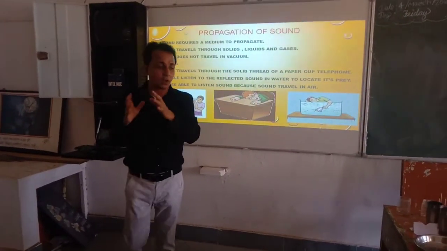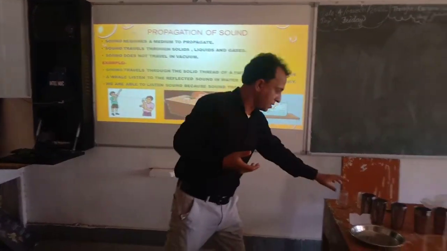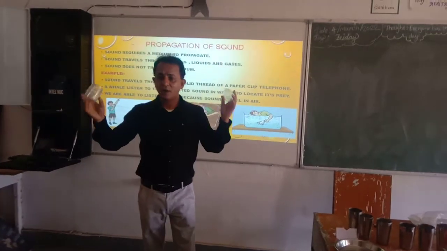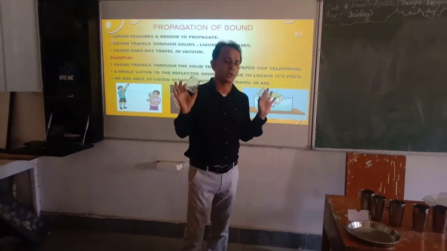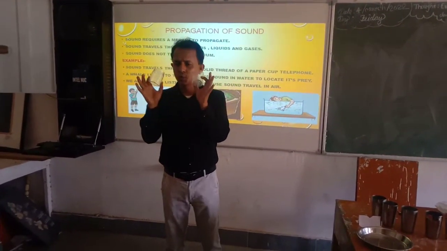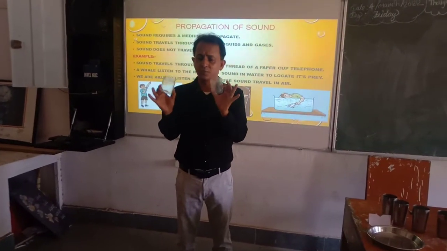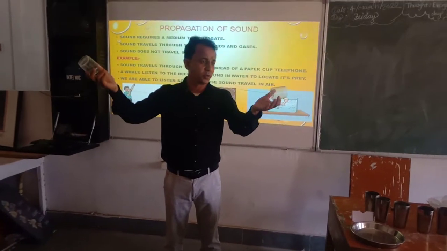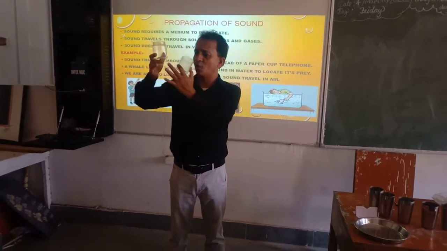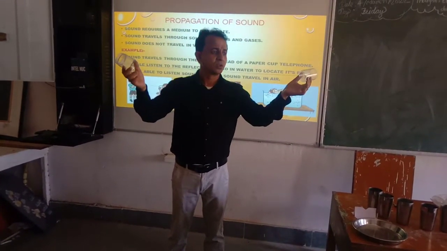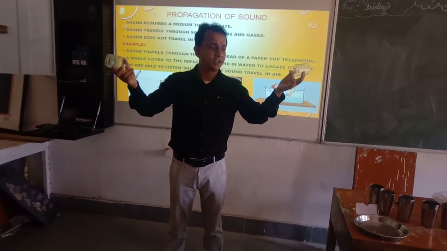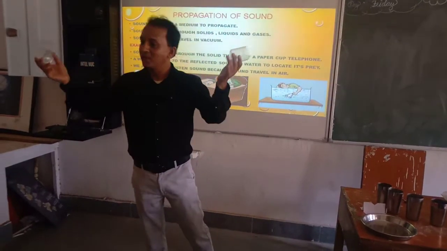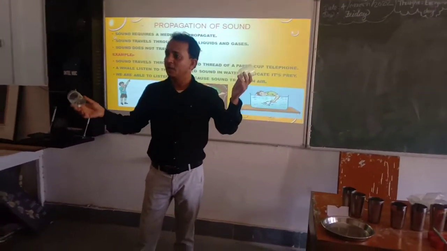And these boys have communicated with each other by using this toy telephone. Now, for making the toy telephone, what is the requirement? We have to use two disposable paper cups, and one string should be there. Now, can you tell me what is the role of the string here? It vibrates sound, so it acts as a medium for the propagation of the sound.